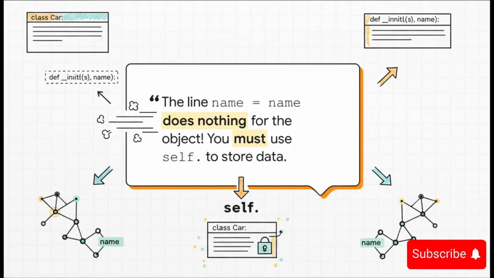And here's another critical one: forgetting to use self when you're trying to store data. If you just write name = name inside __init__, you're creating a temporary variable that vanishes the second the function is done. It does absolutely nothing for the object. To make the data stick to the object permanently, you must assign it to self.